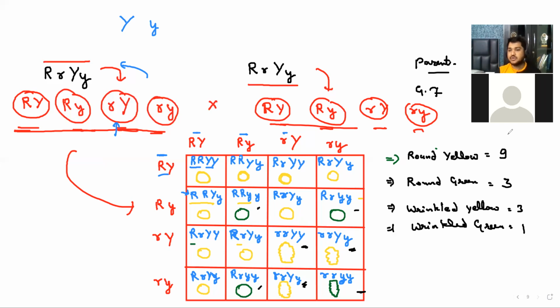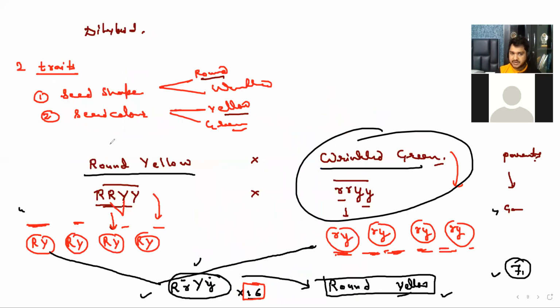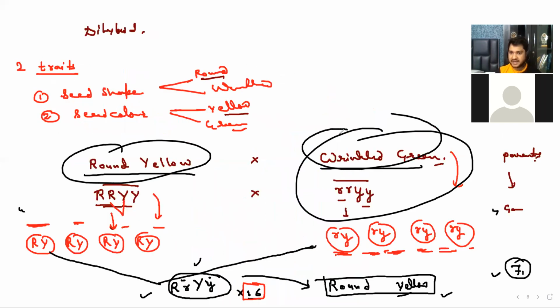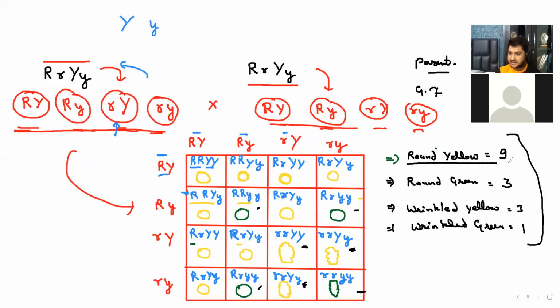Okay. So now just tell me. The grandparents were round and yellow and wrinkled and green, right? So this is completely parental dominant, and this is also parental. But these two characters in the middle, round green and wrinkled yellow, are these completely parental? No, they are variation. They are mixed. Some character of father, some character of mother. Now they become mixed. They will become new characters. They have variation.